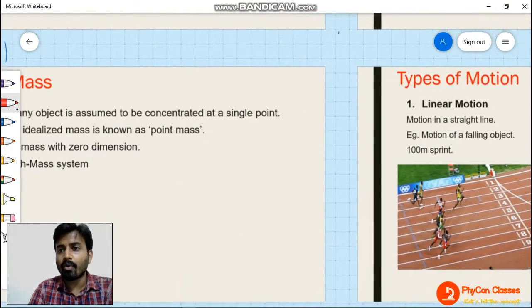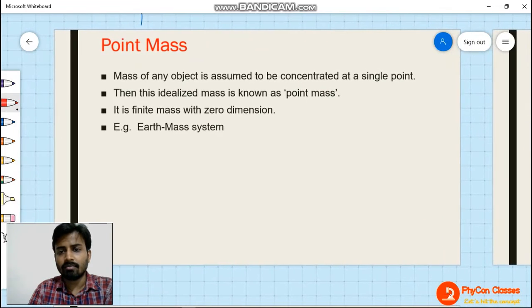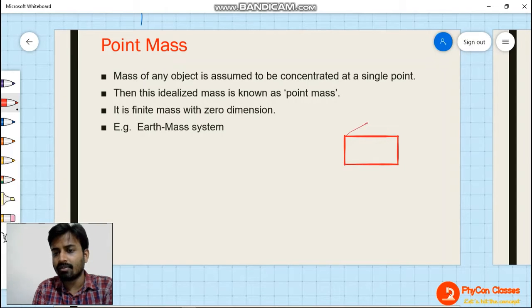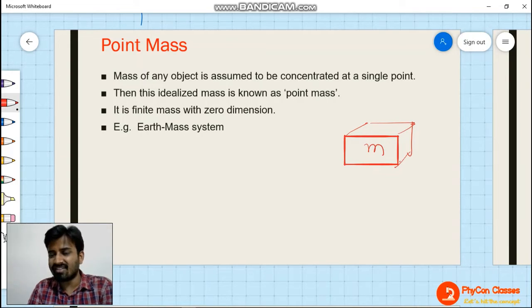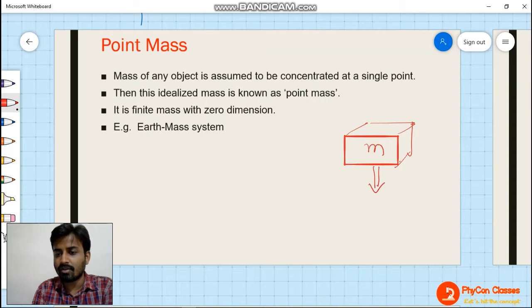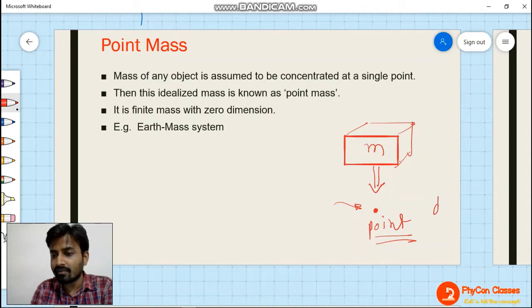Okay. Now coming to point mass. It's a small point that we need to discuss here. See, actually mass cannot be of point size. Mass will be of some size, right? Mass will be like this. Now this is a big mass, but during the study of physics, we assume that this mass is concentrated at a single point. Now with this assumption of mass as a single point, if it is a point, it will not have any kind of dimension, right?